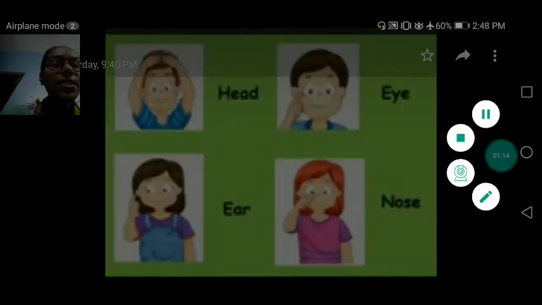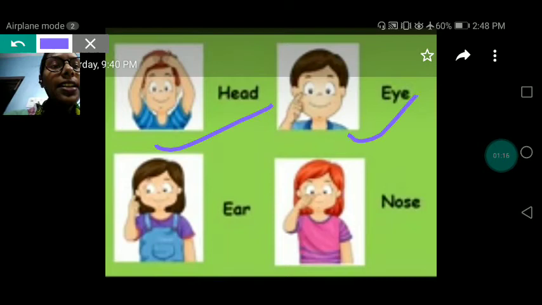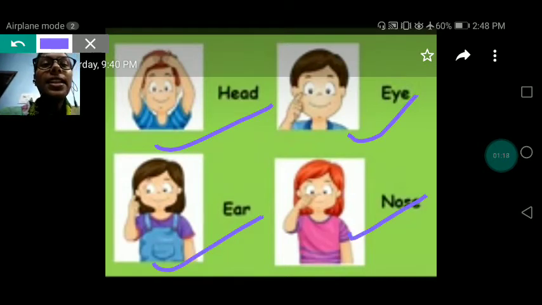Head. Here it is written head, eye, ear, nose. Head is on the top of our body. Eyes. We all have two eyes. With the help of eyes we can see. Ear. We have two ears. With the help of our ears we can hear. Nose. With the help of nose we can smell or breathe.